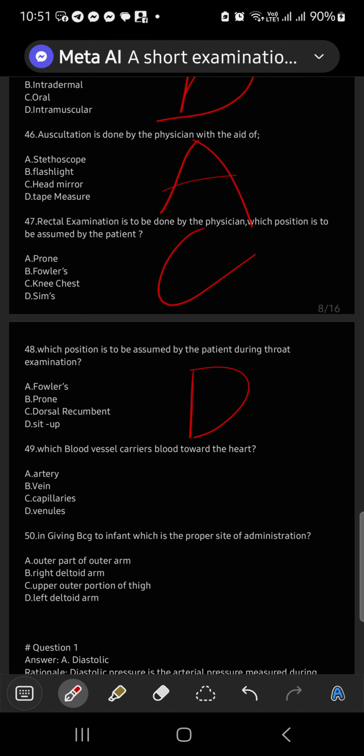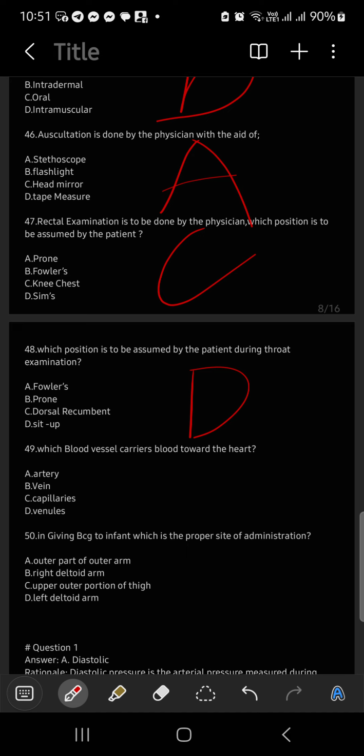Which blood vessels carry blood toward the heart? Toward the heart, artery. Which blood vessels carry blood towards the heart? It's the vein. Right? Which blood vessel carries blood toward the heart? What blood are you referring to?